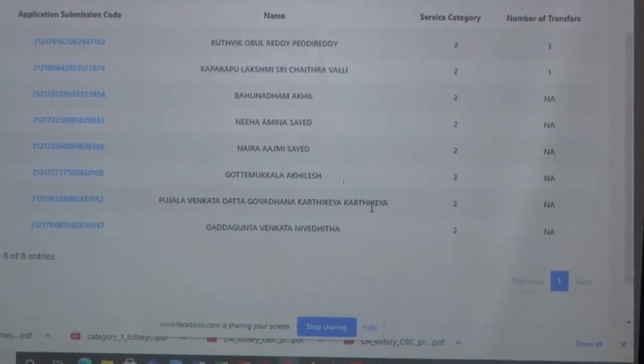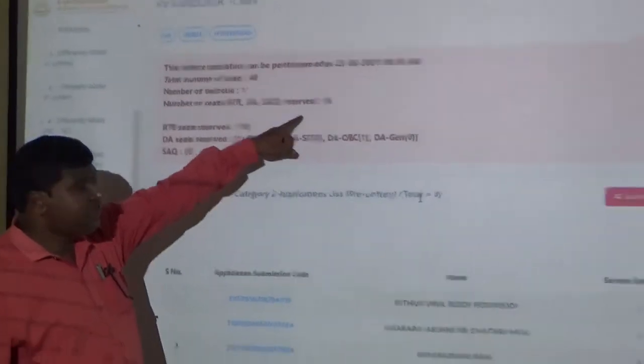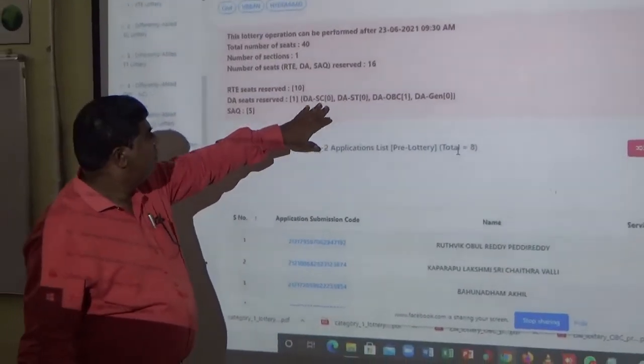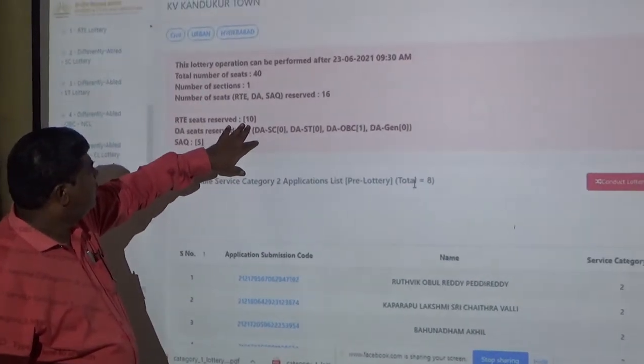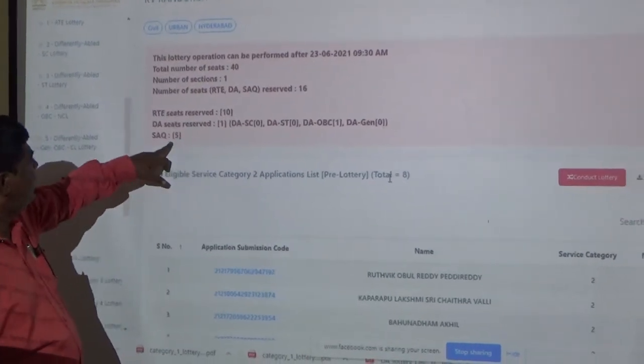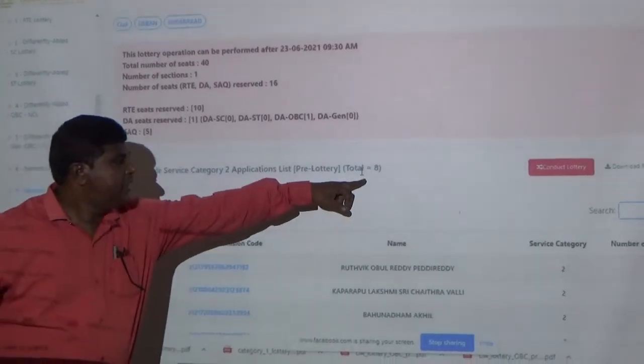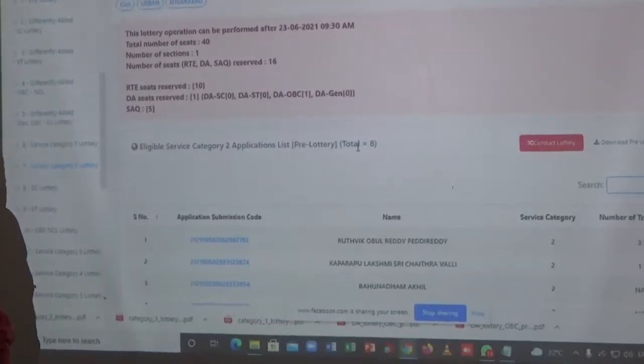Out of eight. 8 members, sir. Total 8. Reserved seats are 10. Applied only 8, sir. Eligible 8. So all will get it, in case they are really category 2 employees.